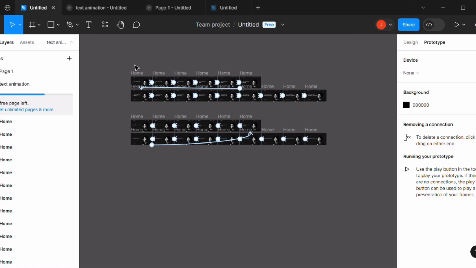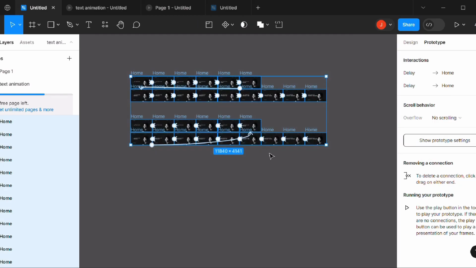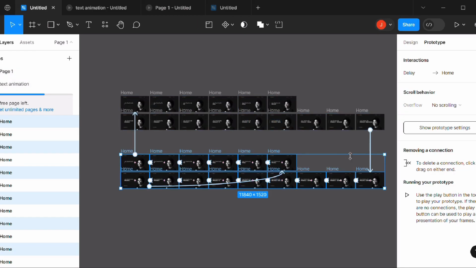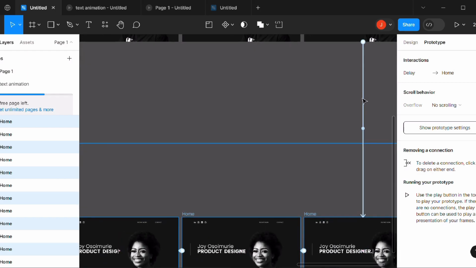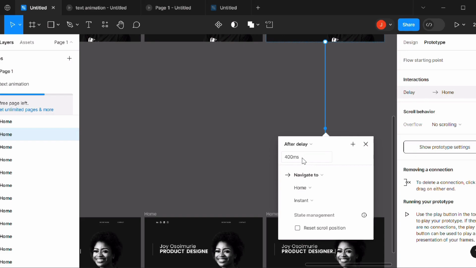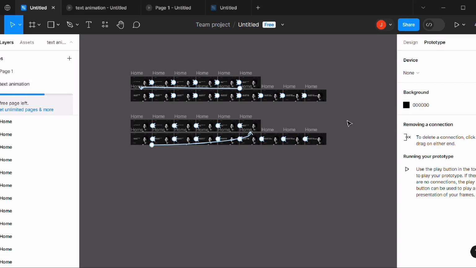Now to connect everything, you see that in this first page, we linked the first frames to the duplicated frame by connecting it here, after delay, then making it 400 milliseconds. Just so the effect will be faster, I made it 400 milliseconds.